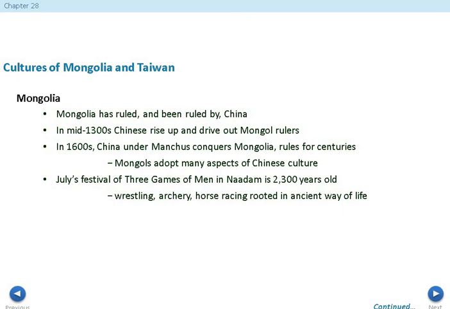They are Mongolian. The Naadam festival of the three games of men is about 2,300 years old. What they do here is wrestling, archery, and horseback racing, all rooted in ancient ways, and it's a reflection of their culture.